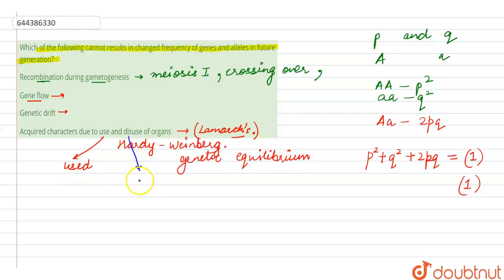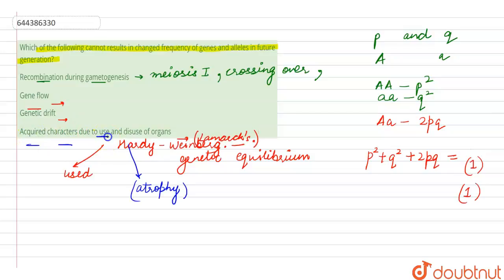Similarly, for a patient who is bedridden, the muscles would undergo atrophy, but this atrophy would not be passed on to the next generation. So acquired characters are the ones acquired during the lifetime due to use and disuse of organs.